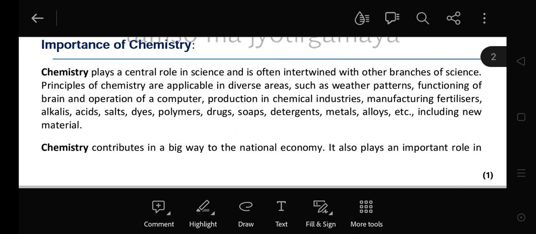वो जुड़ी हुई है. Now, the principles of chemistry are applicable in diverse areas like weather patterns, functioning of the brain, operation of a computer, production in chemical industries, manufacturing fertilizers, alkali, acids, salts, dye, polymers, drugs, soap, detergent, metals, alloys, etc., including new materials. Under this chemistry branch, we deal with all these substances that form in these branches.